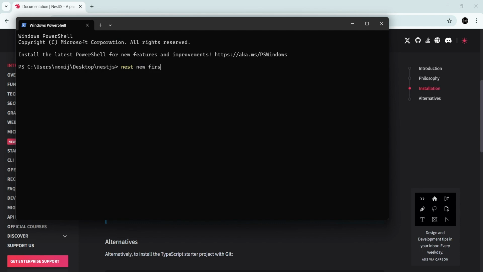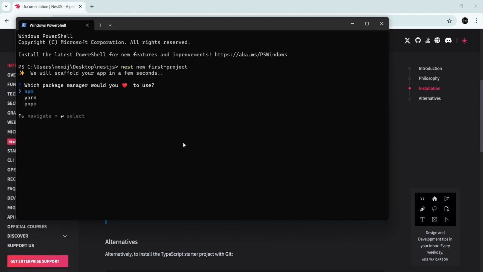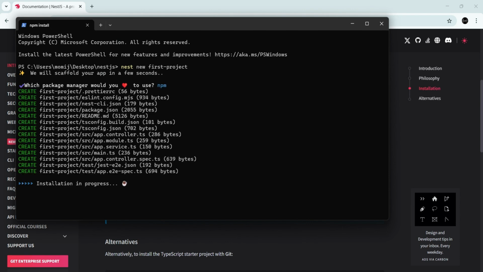I'll name our project first-project and hit enter. Here it asks me which package manager we want to use. I'll pick npm. You can pick any. Now the installation is in progress. It may take a few seconds according to your internet speed.